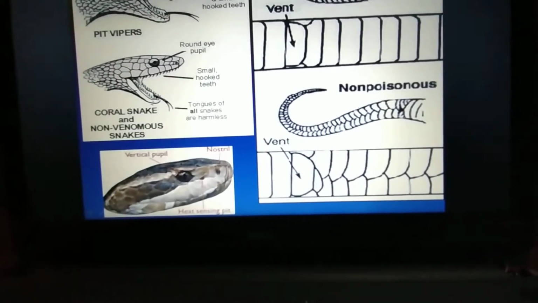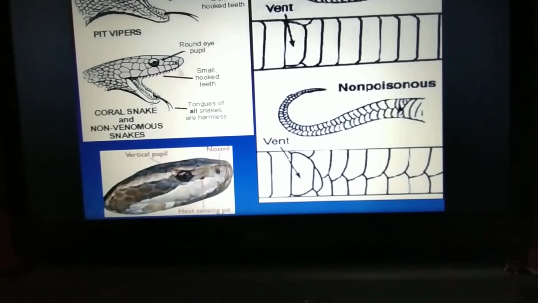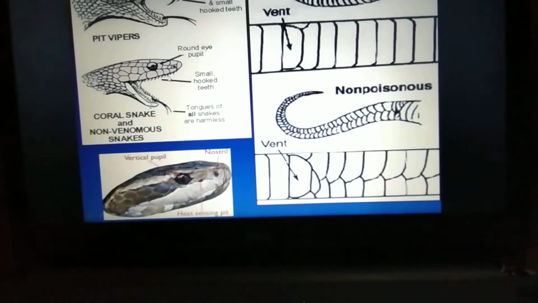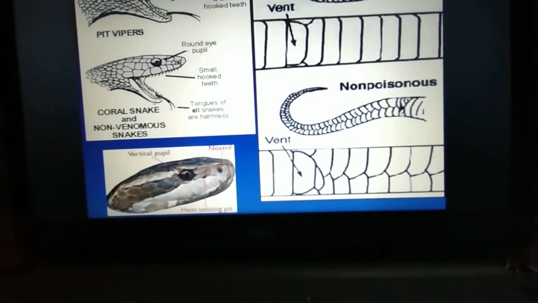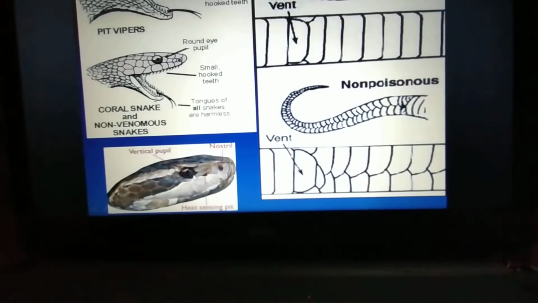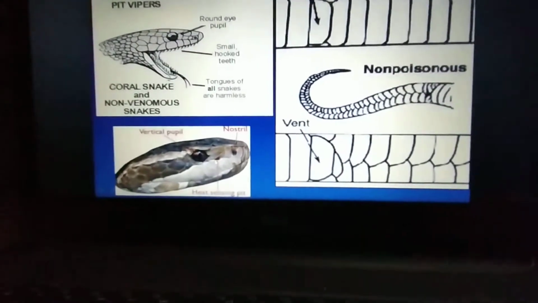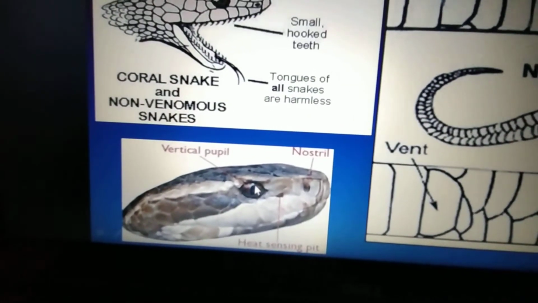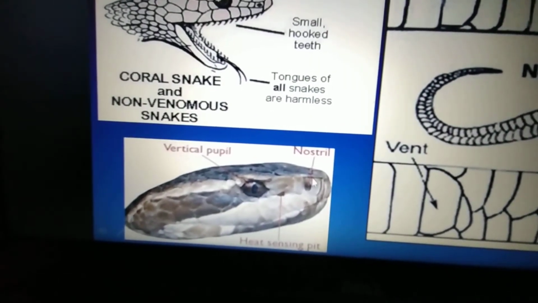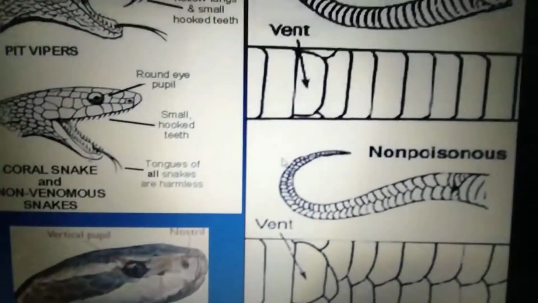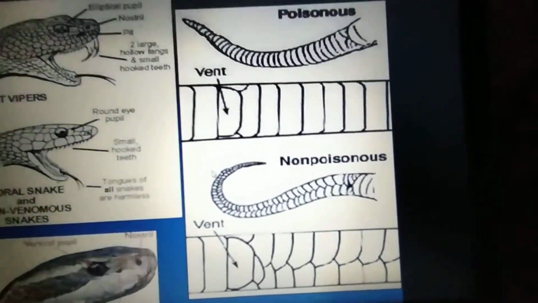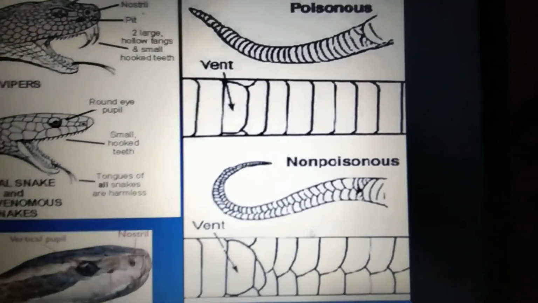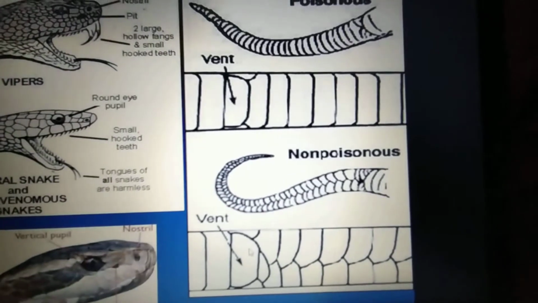And in a non-venomous snake, you can see a large number of short, small hook teeth are present. And here is a heat sensing pit. In this photo, it is very clear. The heat sensing pit is in between the eyelid and the nostril. And in poisonous snakes the tails are short, and in non-poisonous snakes the tails are longer.